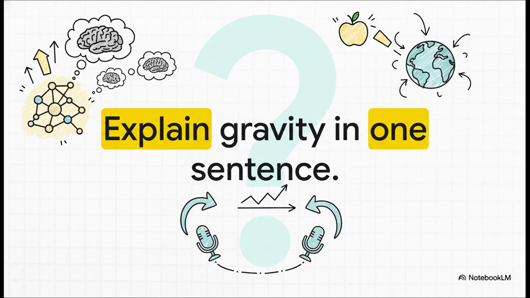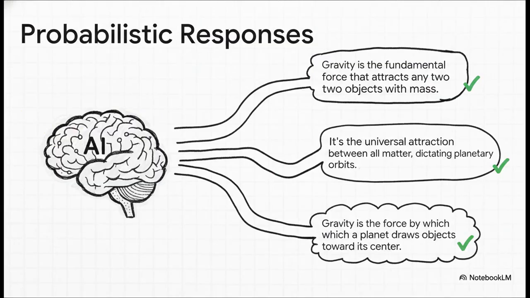Let's just ask a large language model a super simple question. Explain gravity in 1 sentence. Okay, we get an answer. Now, what do you think happens if we ask it again? And again. See? We get 3 different answers. Now, they're all pretty much correct, but they're not identical. This is exactly what we mean by probabilistic. The system is designed to have this kind of variability. It's a feature, not a bug.